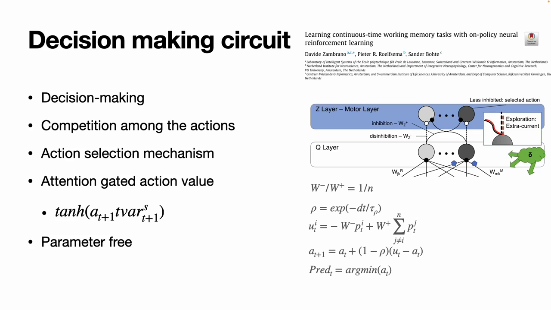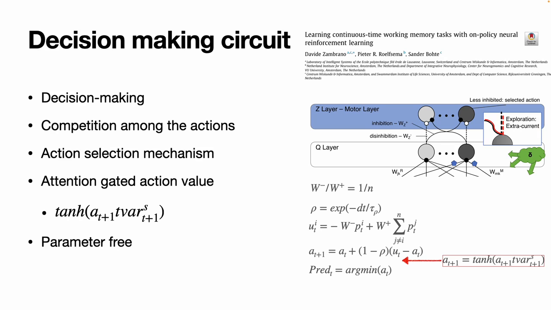Then, we take inspiration from the neural modules of decision-making based on previous research, and introduce a decision-making circuit with a dynamic reset module modeled on the basal ganglia brain structure. This is specifically involved in decision-making and context-dependent gating. The activity of the action selection system is modeled as a leaky integrator. To pick up the prediction of the network only on the data, we use a gated action value as a conditional prediction probability, or confidence, to determine when a speech is present.